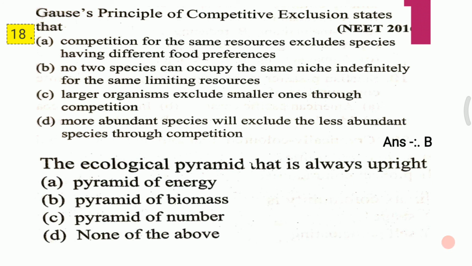Question second. The ecological pyramid that is always upright is: A. Pyramid of energy. B. Pyramid of biomass. C. Pyramid of number. D. None of the above. The answer for the second question is A, that is, pyramid of energy is always upright.